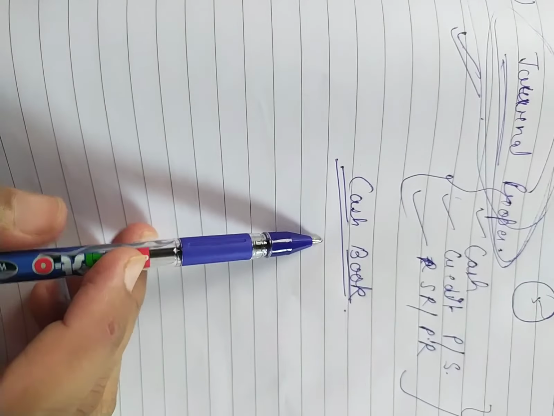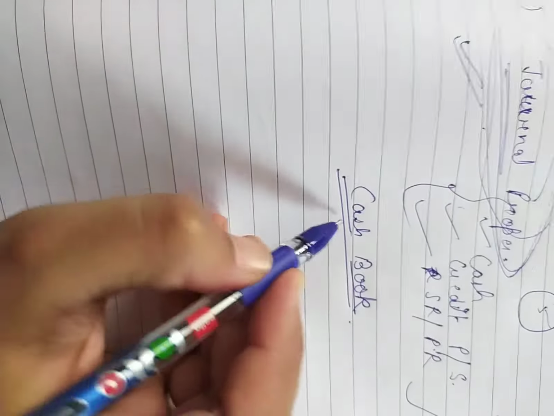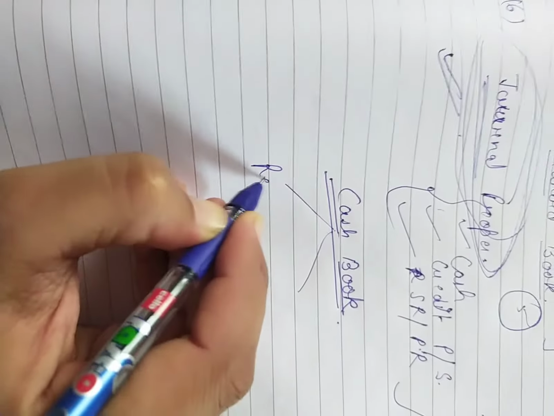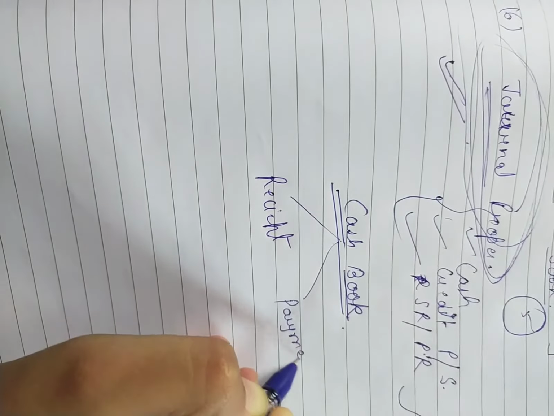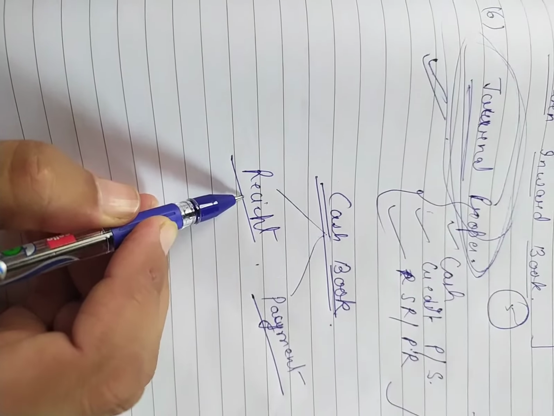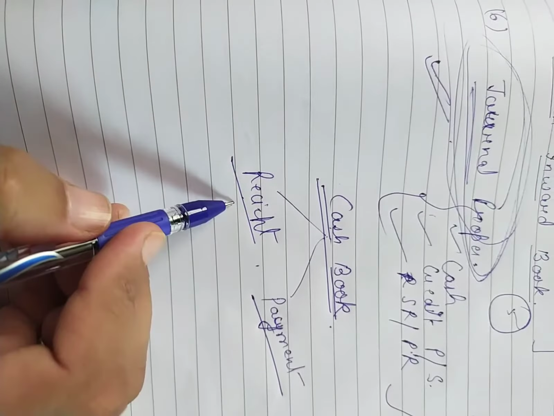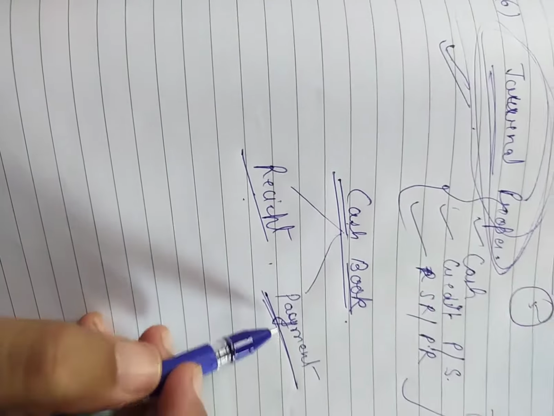Okay, so this is the alternate option to the journal, that we can prepare the cash book, which has 2 columns, that is receipt and payment column. So on the receipt side we write all the cash received, and on the payment side whatever we have paid we will record here.